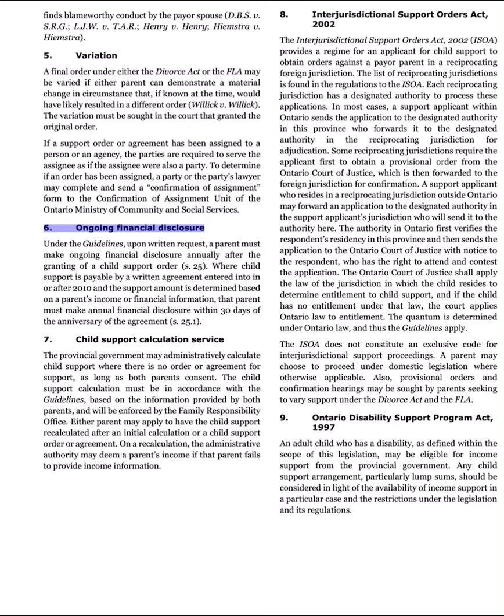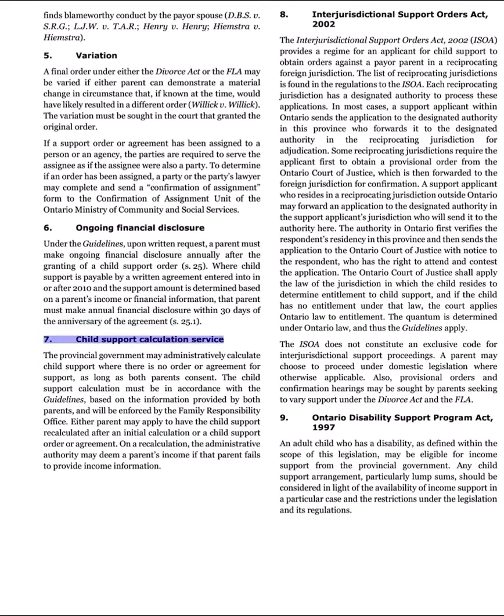6. Ongoing financial disclosure under the guidelines. Upon written request, a parent must make ongoing financial disclosure annually after the granting of a child support order. S25. Where child support is payable by a written agreement entered into in or after 2010 and the support amount is determined based on a parent's income or financial information, that parent must make annual financial disclosure within 30 days of the anniversary of the agreement. S25.1.